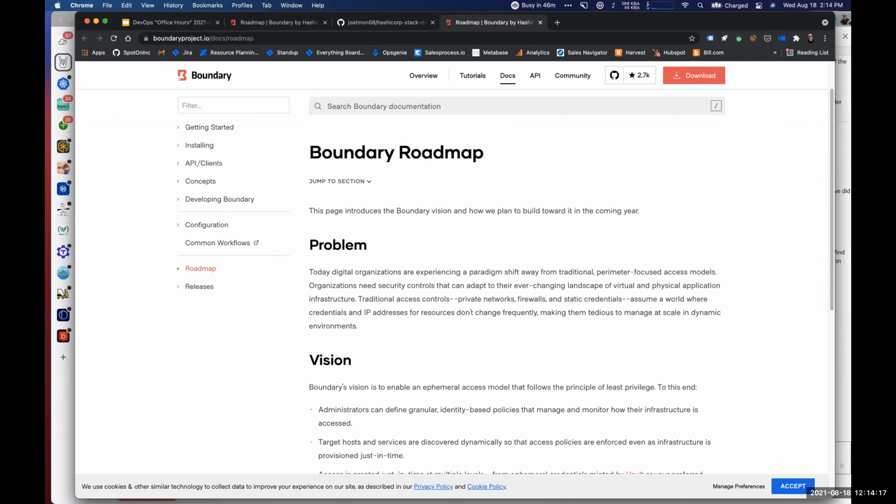But I know that when it comes to both Waypoint and Boundary, both the thought and plan for those products was to have them in an open source context for a while, because it makes sense. It's one thing if you try to monetize a product immediately, for a lot of us that kind of loses its appeal, right? Where's the focus? Is it on helping people out? Is it on teaching people something? Is it on making a workflow easier?